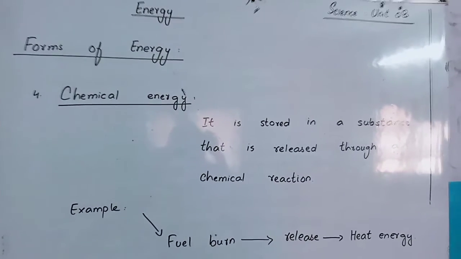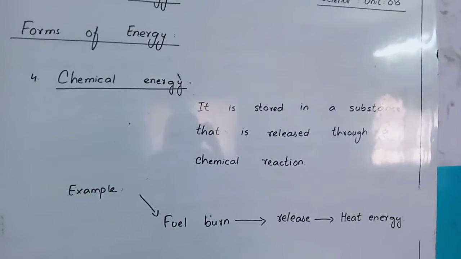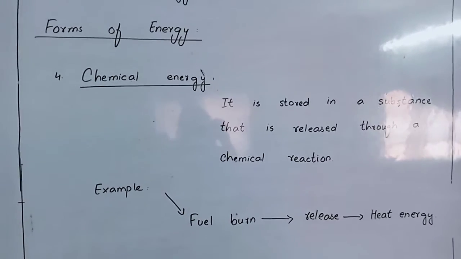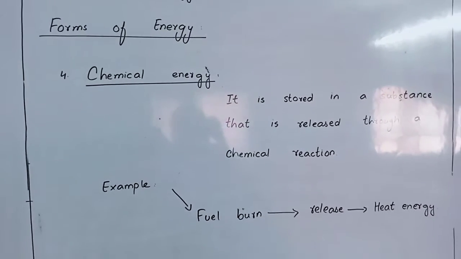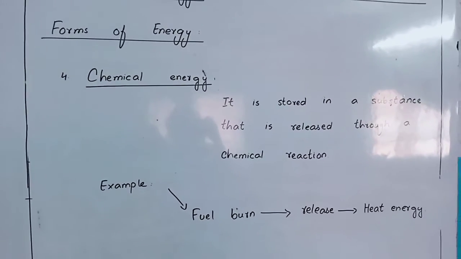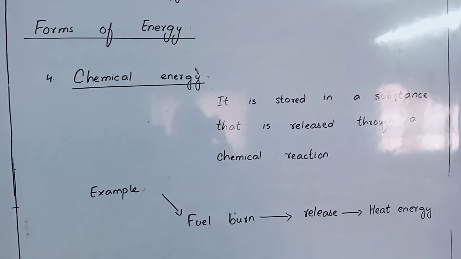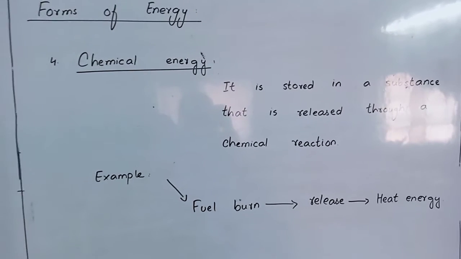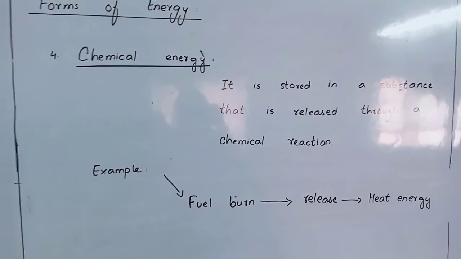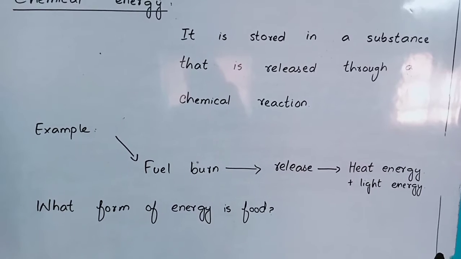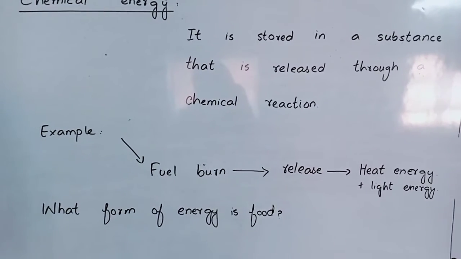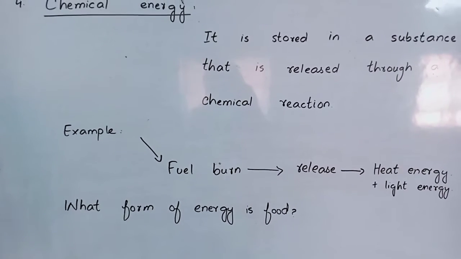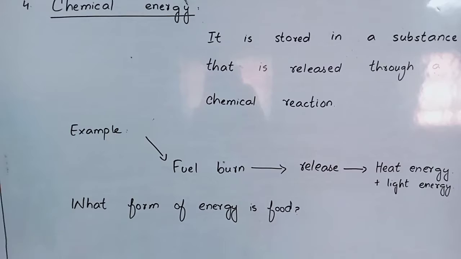The fourth heading is chemical energy. Chemical energy is stored in substances and is released through a chemical reaction. The example is given below: fuel, petrol, diesel. And we know that burning is a chemical reaction. So when these fuels burn, they release heat and light energy. The food that we eat gives us energy. So what form of energy is this food? The food is like a fuel for our body, so it is considered chemical energy.